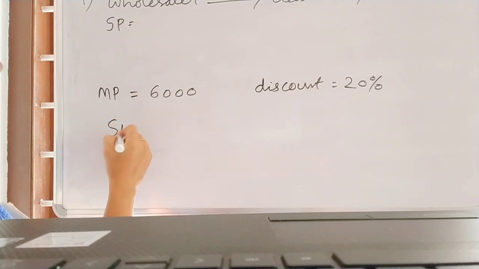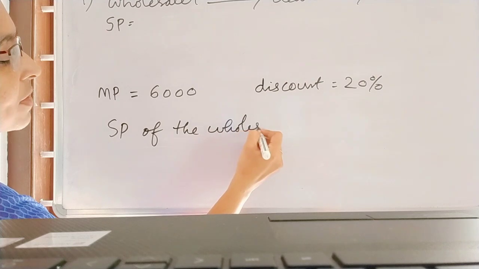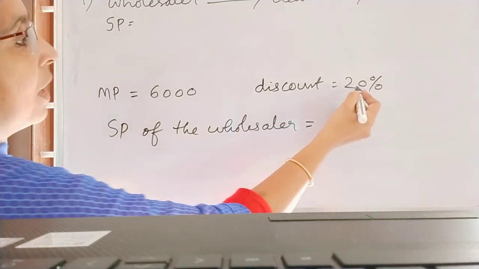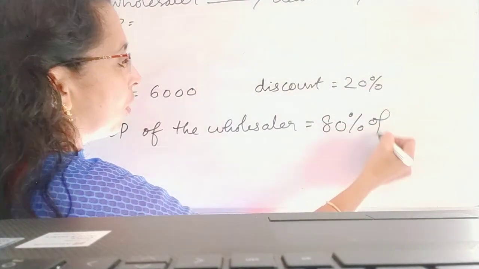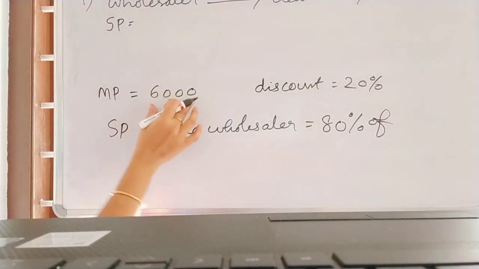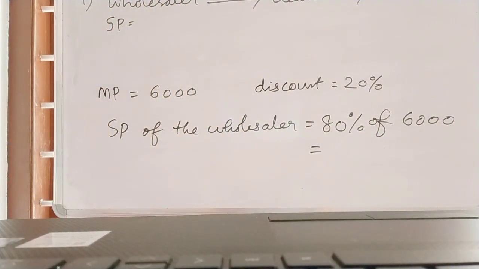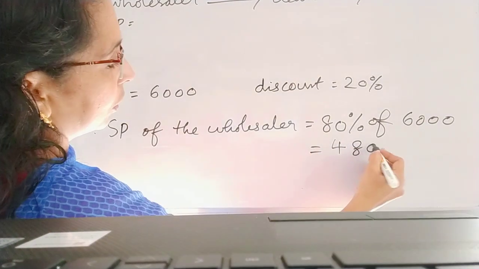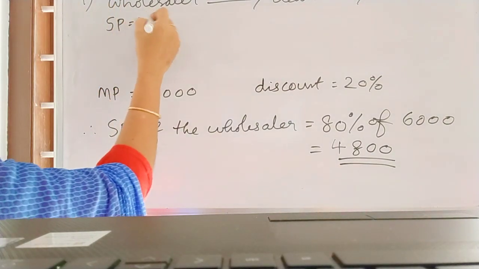80%. The selling price of the wholesaler will be, with the 20% discount he is giving, 80% of the market price. The market price is 6000, understood? So the selling price will be 80% of 6000. Write down: 80 by 100 into 6000. Final answer: 4,800. The selling price of the wholesaler we got as 4800.